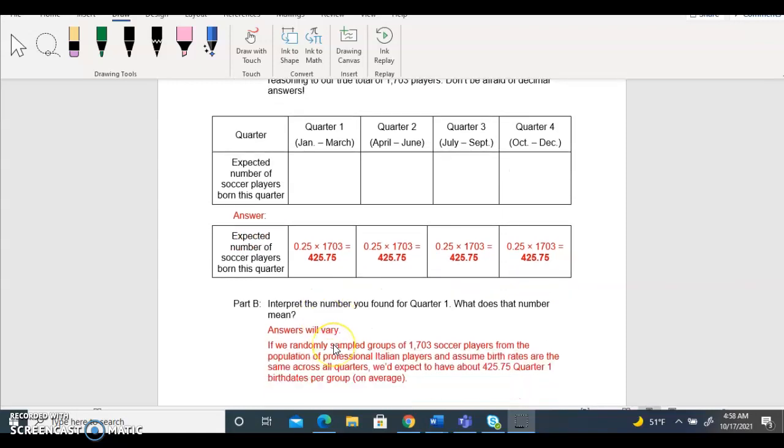To interpret the number is basic. If we randomly selected 1,703 soccer players from the population of professional Italian players and assume birth rates are the same across all quarters, we would expect to have about 425.75 quarter 1 birth dates per group.